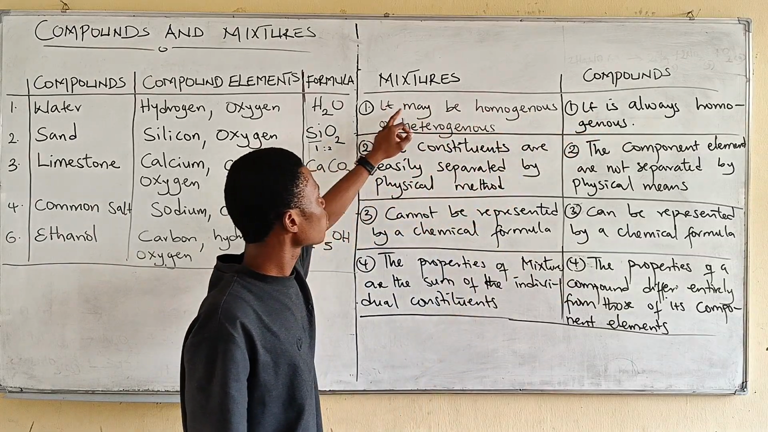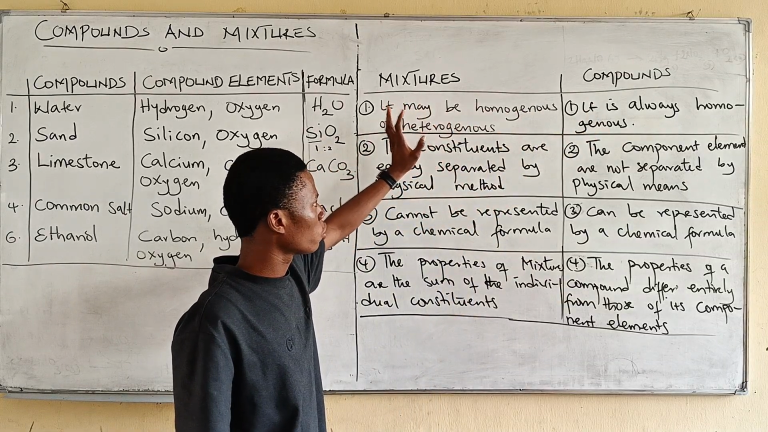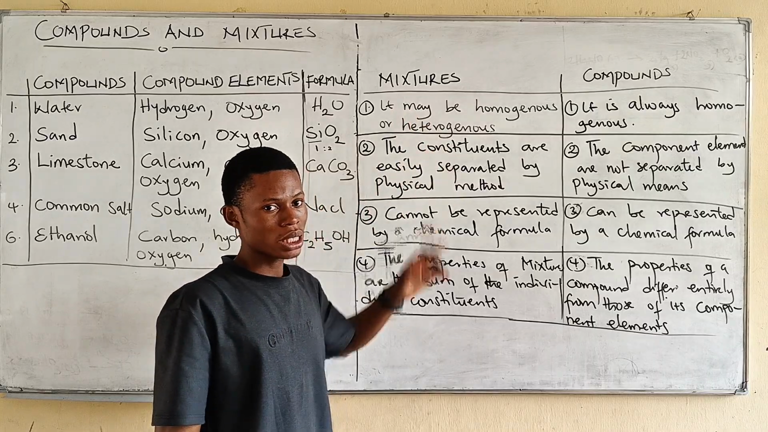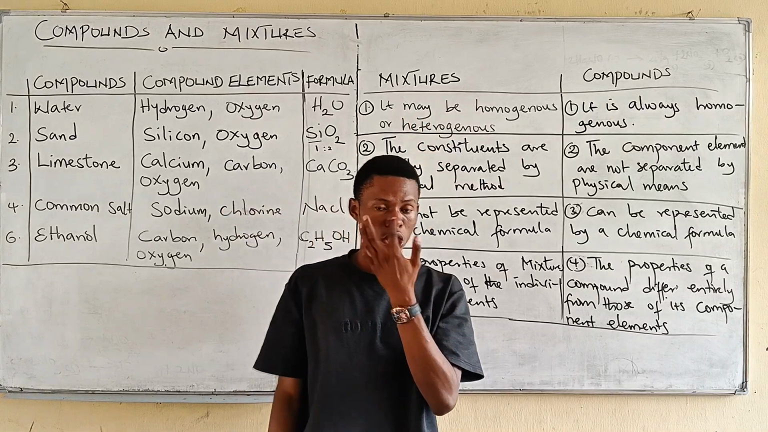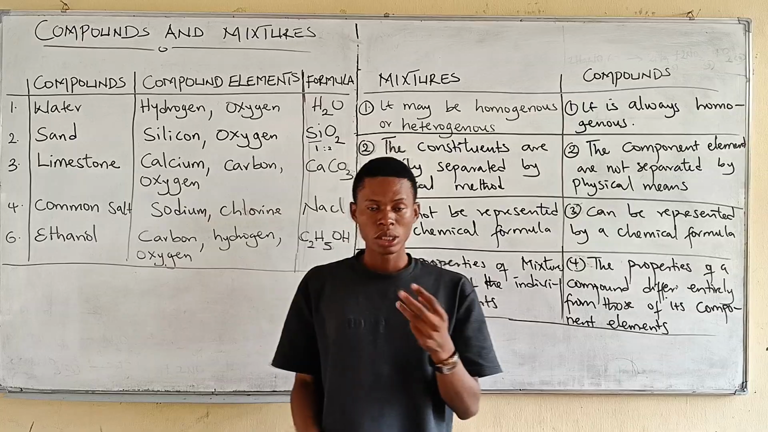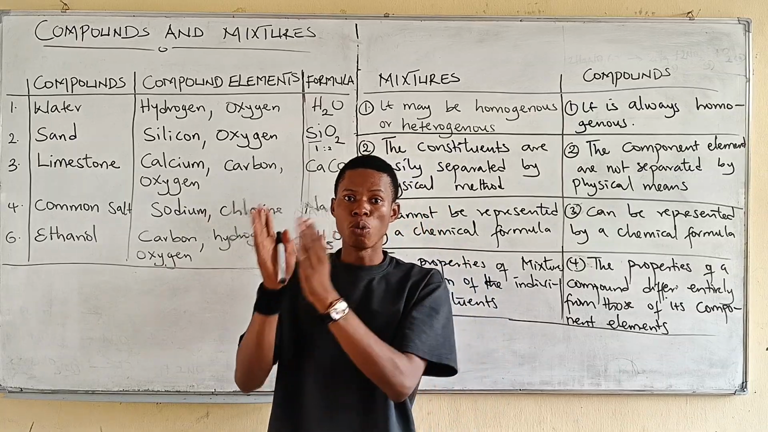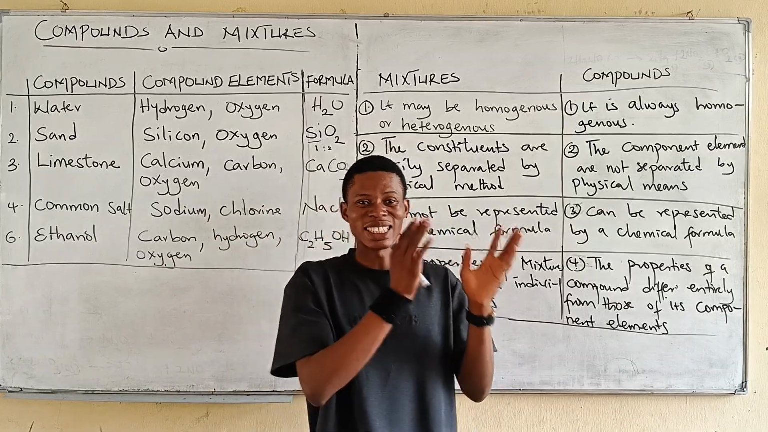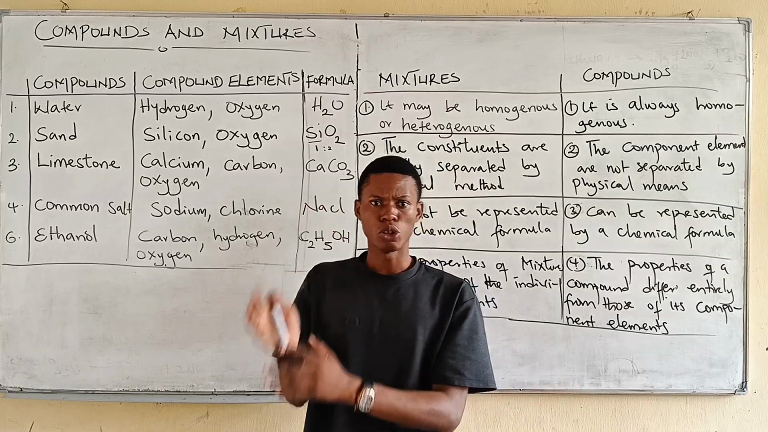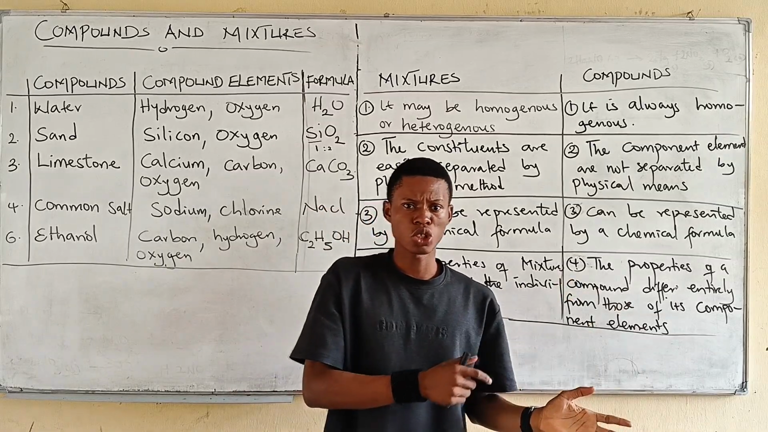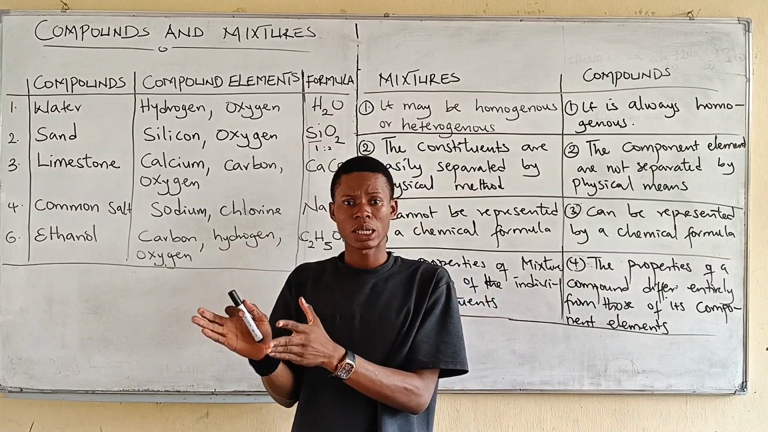Number one, it may be homogeneous or heterogeneous. Alright, so we can understand this better. Let me talk about the two classes of mixtures. The two classes of mixtures are homogeneous mixtures and heterogeneous mixtures. When we say homo, same kind, right?